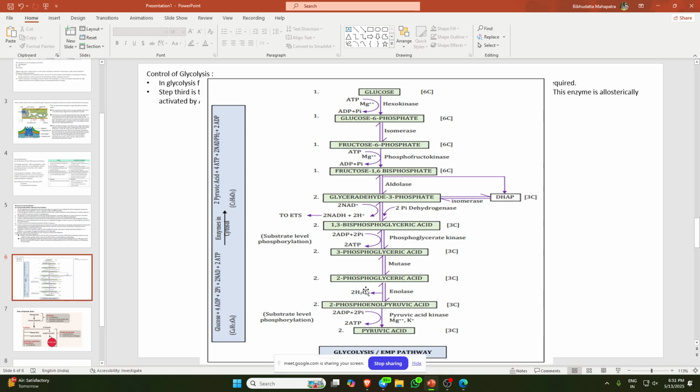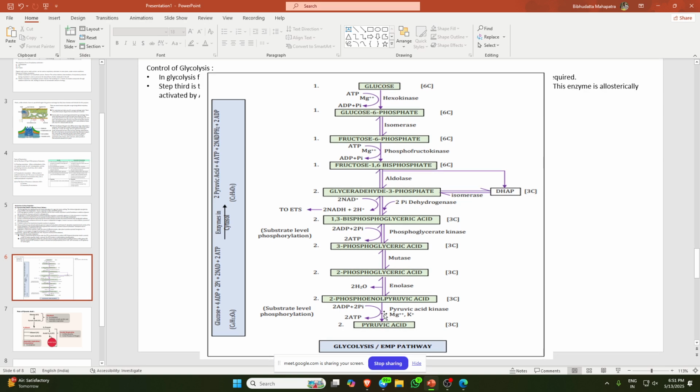Then enolase, and 2-phosphoenol pyruvic acid to pyruvic acid by pyruvate kinase, with magnesium and potassium. This is a substrate level phosphorylation. Here is a substrate level phosphorylation.